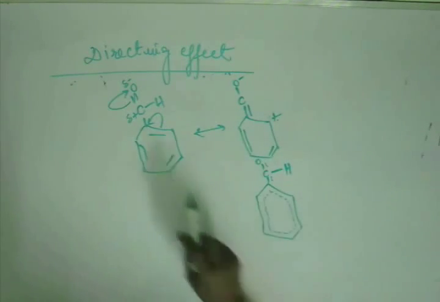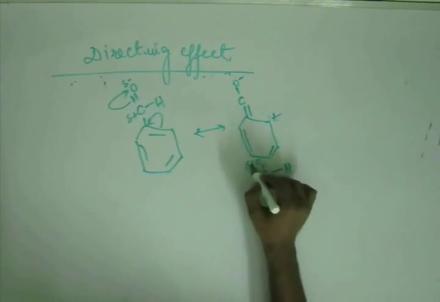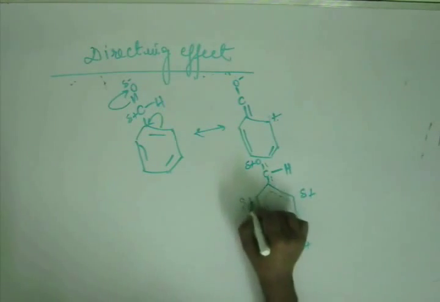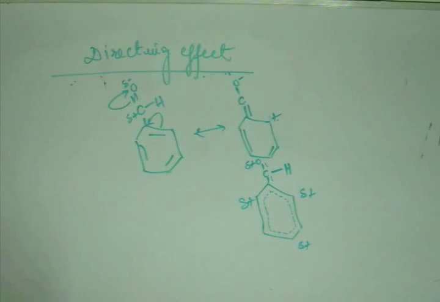Now worry about the charge. This oxygen has a negative charge, and in the ring we will have a plus charge. So what we see here is that this aldehyde group has pulled electron from the benzene ring, so the benzene ring is developing plus charge polarity, or positive charge on carbon atoms.